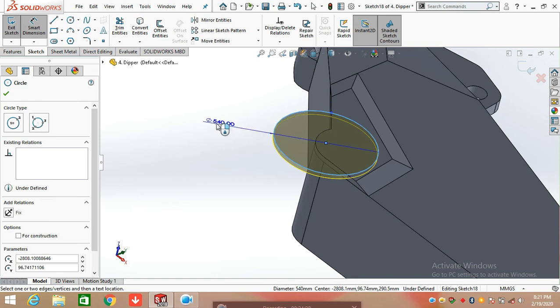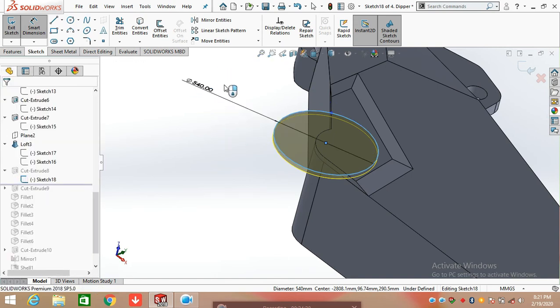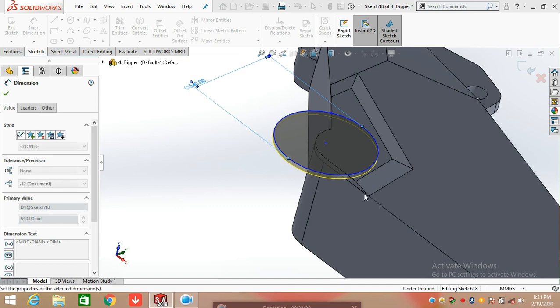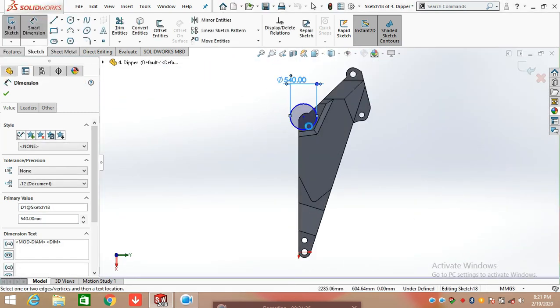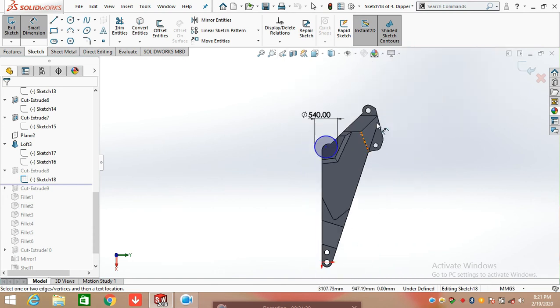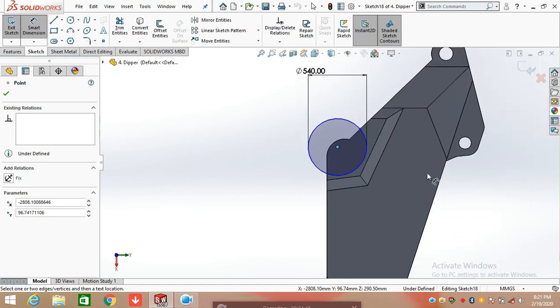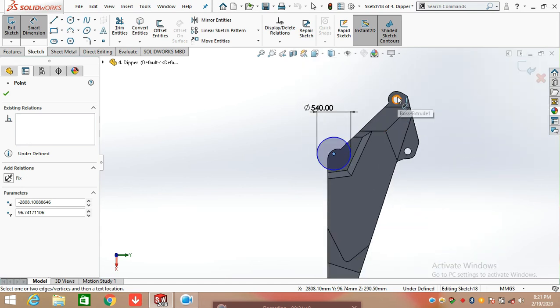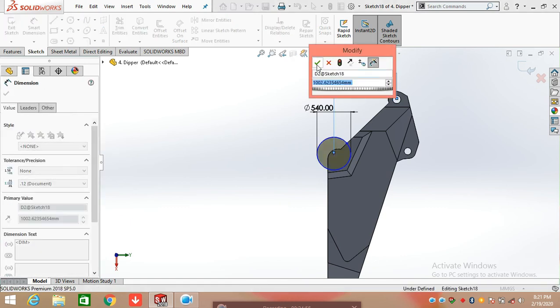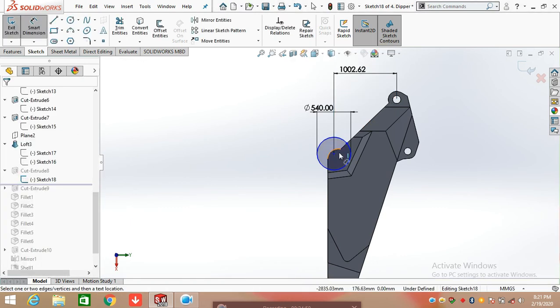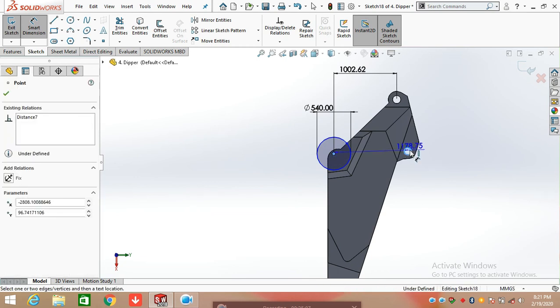and start to draw a circle having diameter of 540 mm. Now defining the distance from the circle, and the end point is 1002.62. And click on center point and this one.